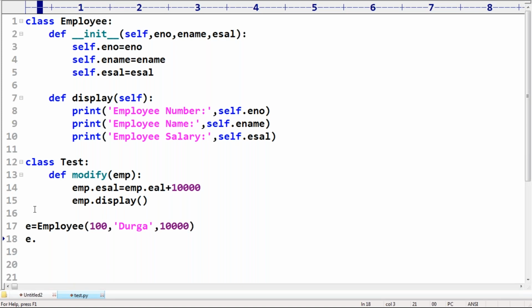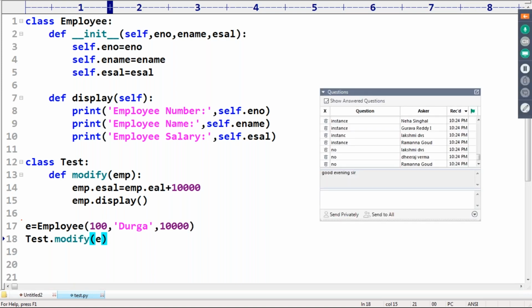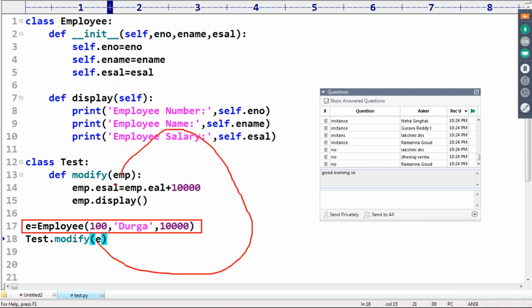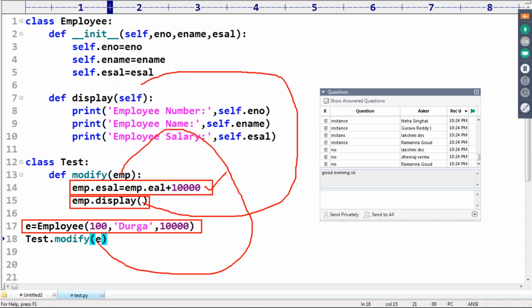E.test.modify of E. Now, do you know this employee object is coming as an argument? Now that employee salary is incremented by another 10,000. Now emp.display, you are calling this employee class display function. Now it is going to tell employee number, employee name, and then employee salary.